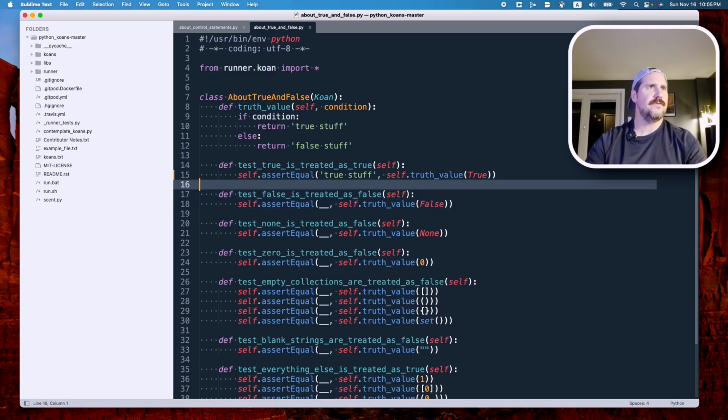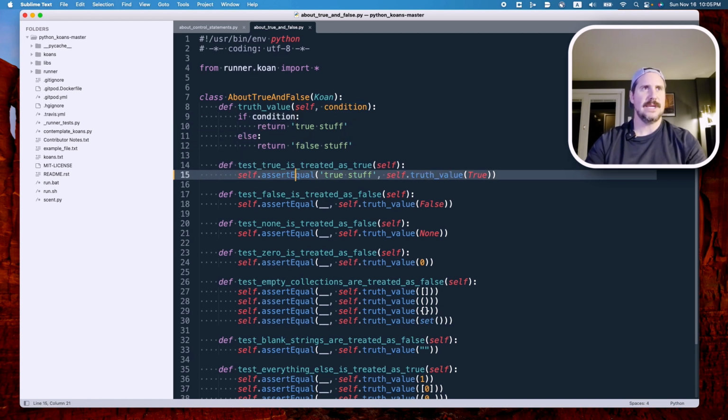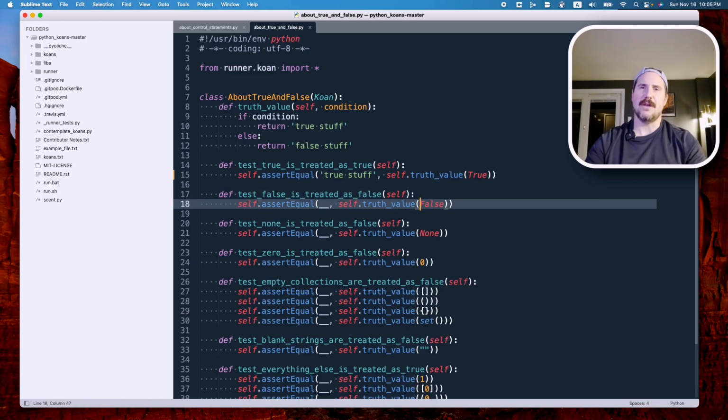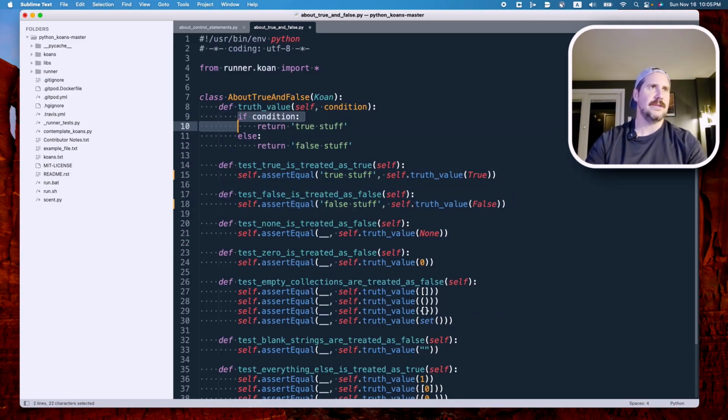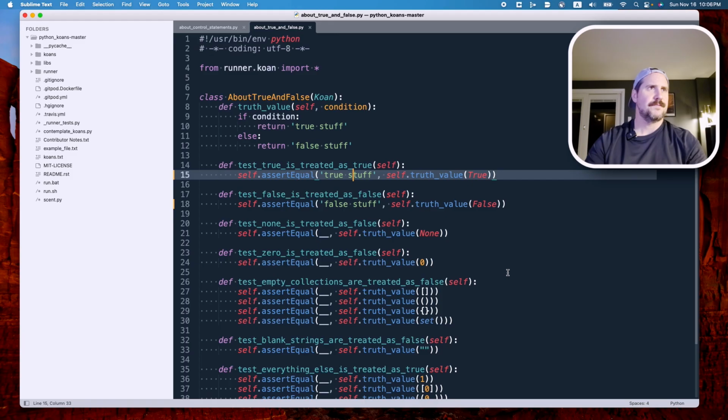If we pass false to our truth value function, and we get here, and we say, okay, does the thing that I'm looking at now resolve to true? I think not, because it is the opposite of true. It is the Boolean false, and false resolves to false. So I believe what is going to be returned in this case is the string false stuff, because this if condition is not met, and therefore we get to the else, which returns the string false stuff. So let's try that. That worked. We'll do two more.